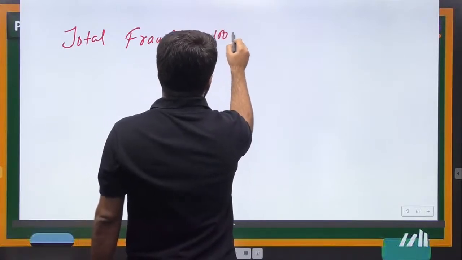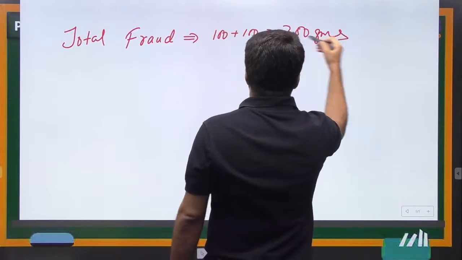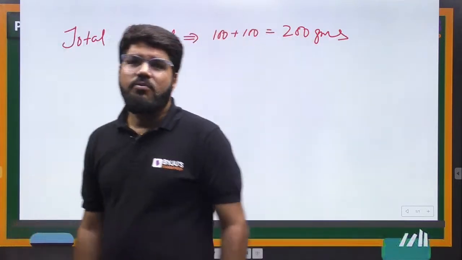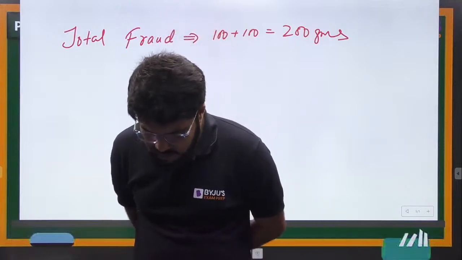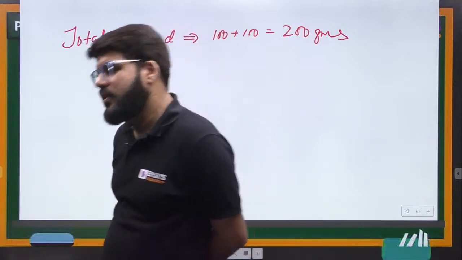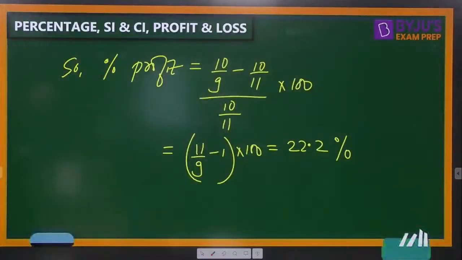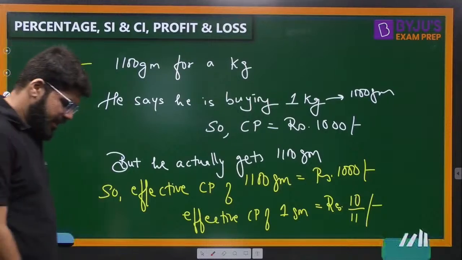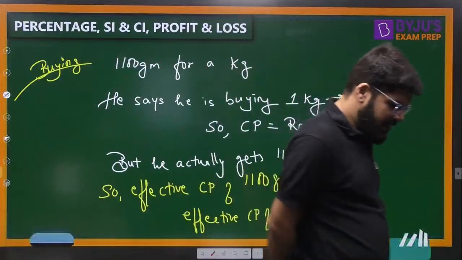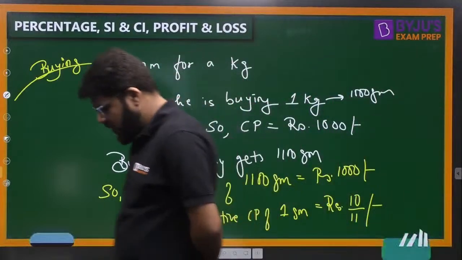Right. 100 plus 100 equal to 200 grams. What is the total fraud done by him? It is the 200 grams. See, dhyan rakhna. Because he has done the fraud 2 times. Once he has done the fraud at the time of buying, once he has done the fraud at the time of selling. So remember, I can say that the total fraud that he has done is 200 gram.